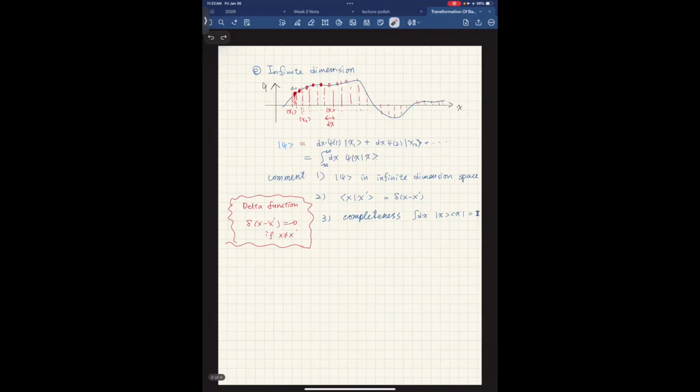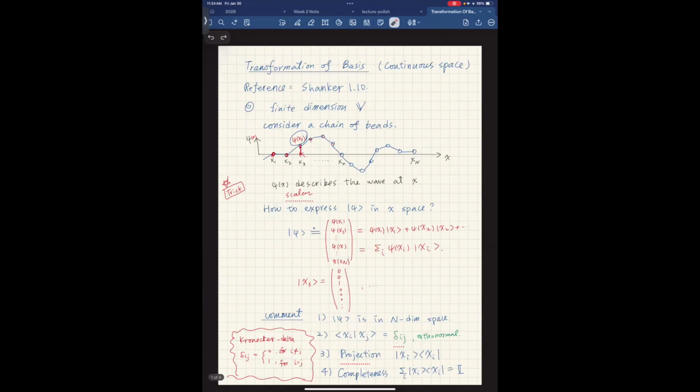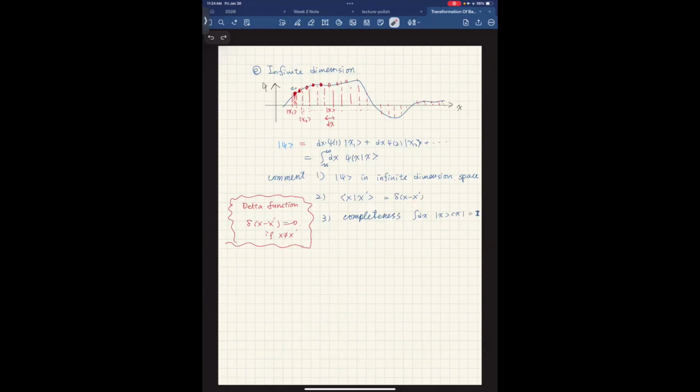It's the same idea, but in a different space. And then I also will have the completeness relationship for this case. So that's the main idea of that. And in another video, I'll talk about how to apply this idea to do Fourier transformation.